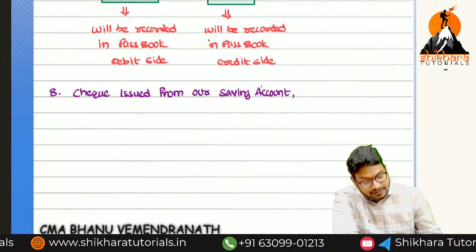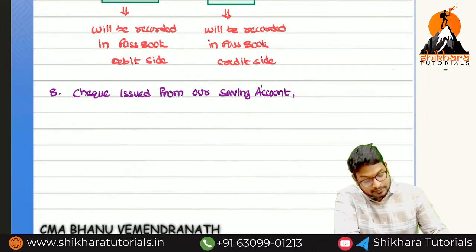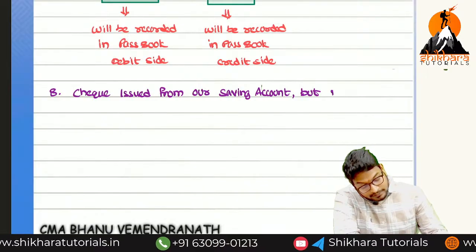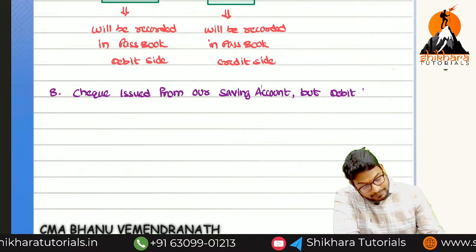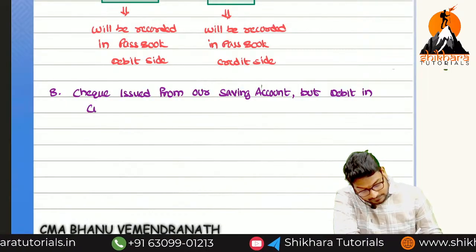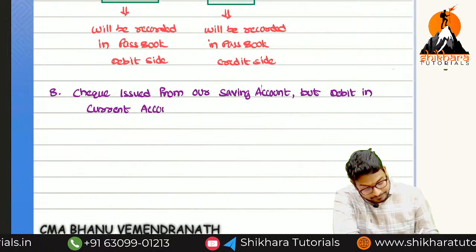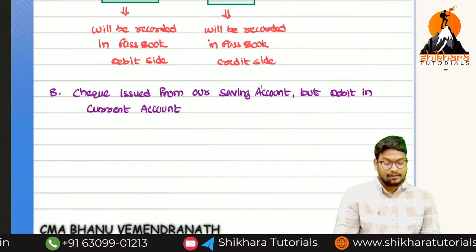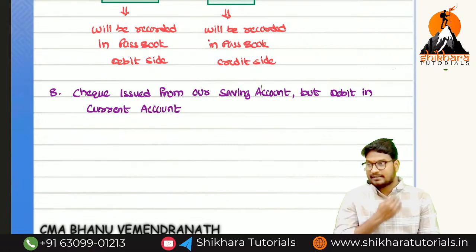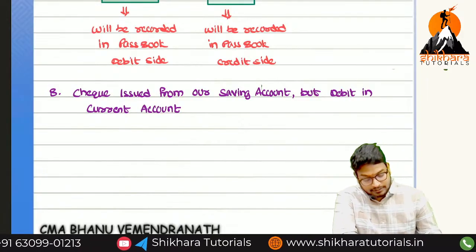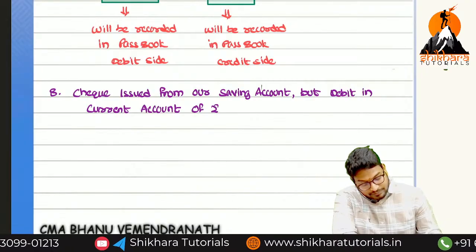Check issued from which account? Savings account, but debited in current account. Check issued from our savings account, but debited in which account? Current account, of rupees how much? 1 lakh.